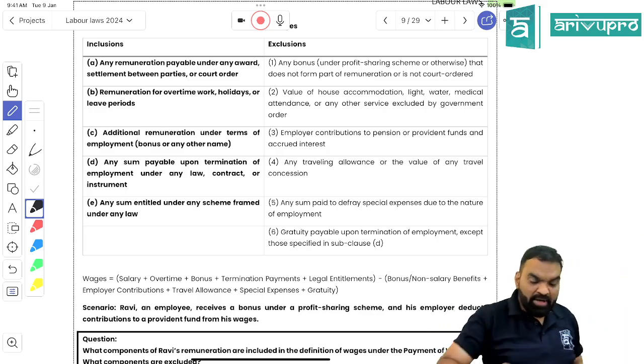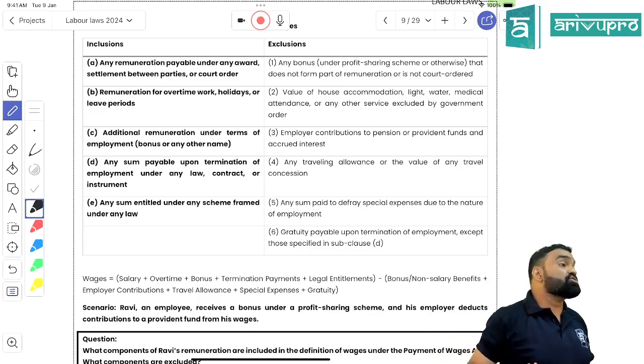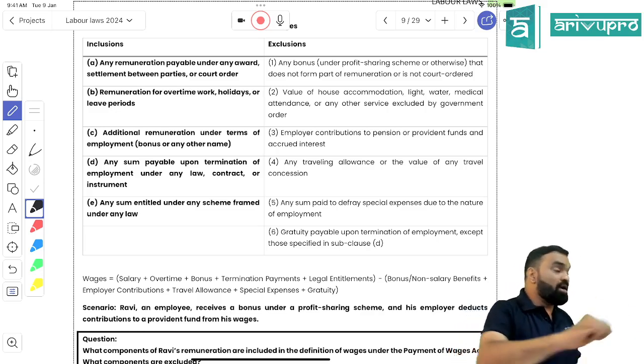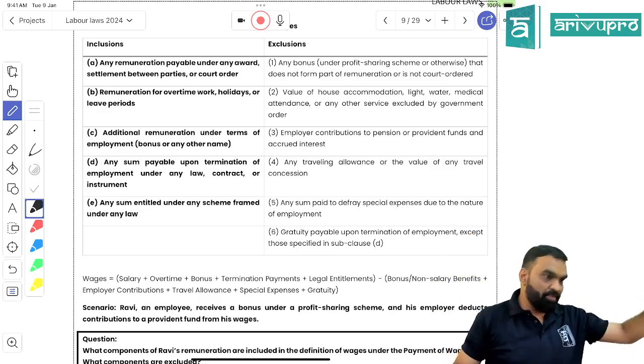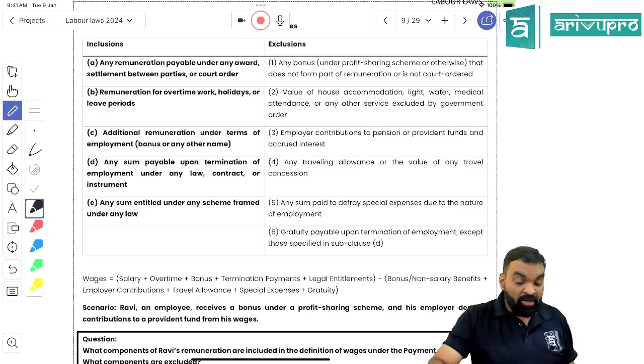Got my point? Now they are saying that even overtime work would come under the definition of wages. If someone has worked overtime, you have to pay that overtime payment according to the Payment of Wages Act. The third thing is even leave salary, etc. Now, additional remuneration under terms of employment, bonus or any other term.